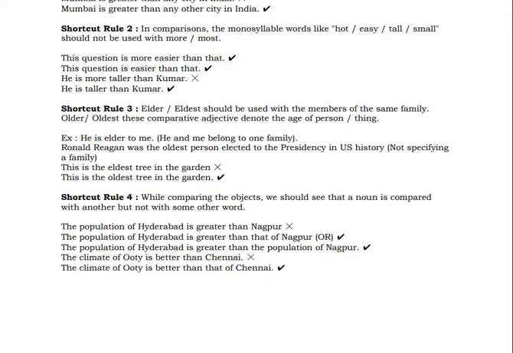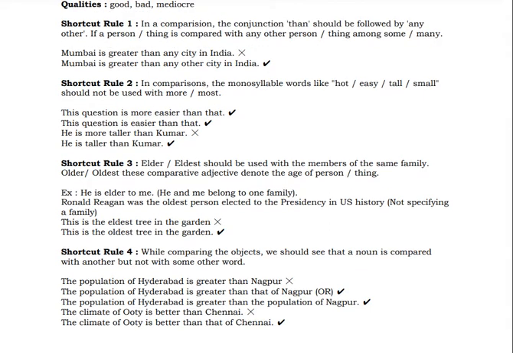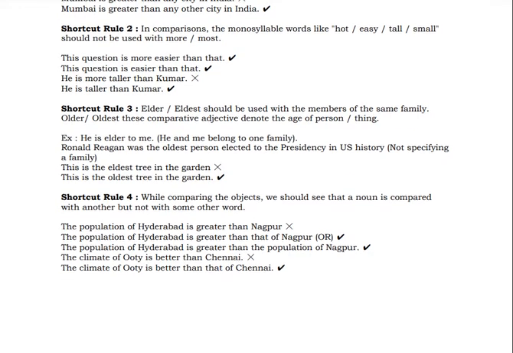You should use that of. Like we have seen in the case of any other, these are the kind of examples that will come again and again. Greater than that of Nagpur. The population of Hyderabad is greater than the population of Nagpur, or that of Nagpur you can use.